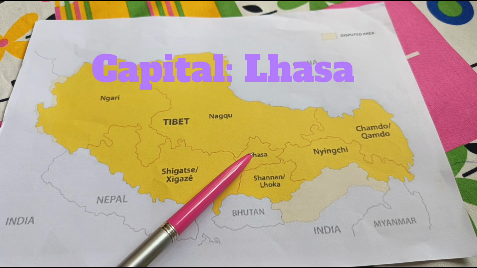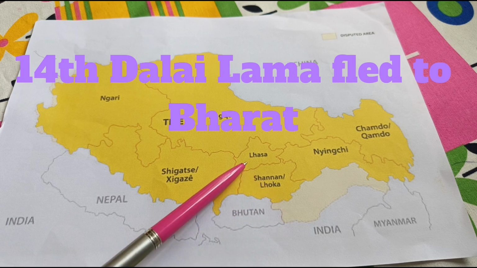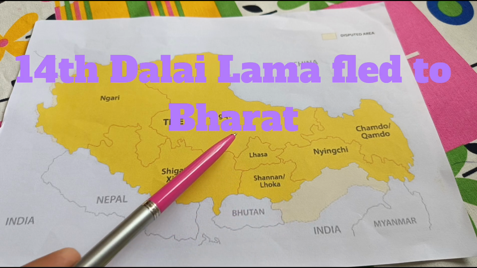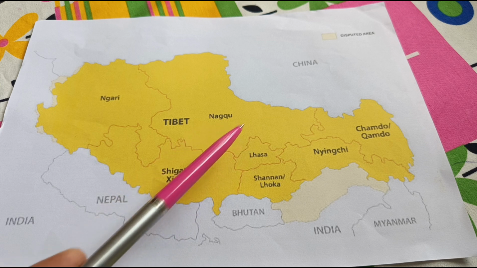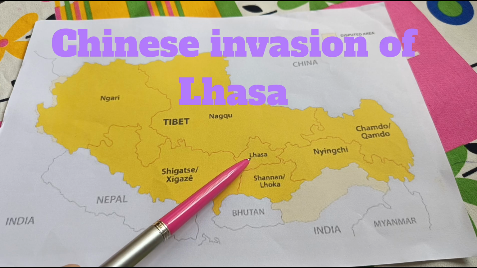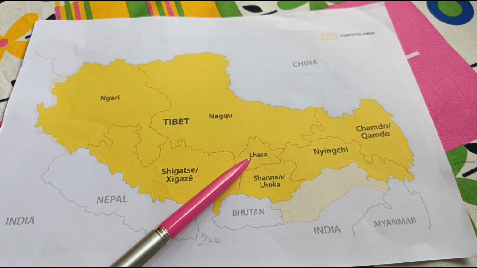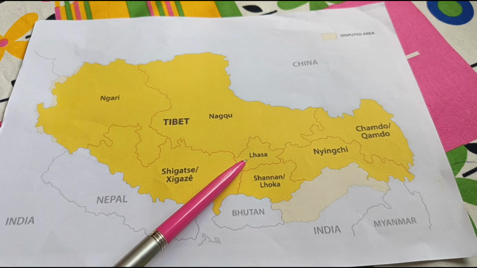As you all know, the Dalai Lama had to flee to India because of some aggression shown by the Chinese army, and currently the Dalai Lama is residing in India in the state of Himachal Pradesh, in a city known as McLeodganj in Dharamshala district of Himachal Pradesh.